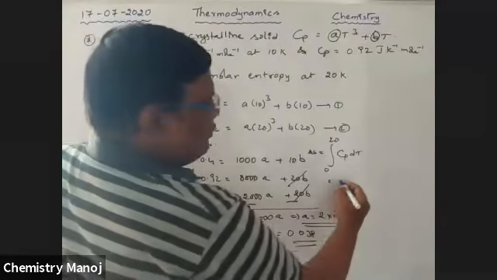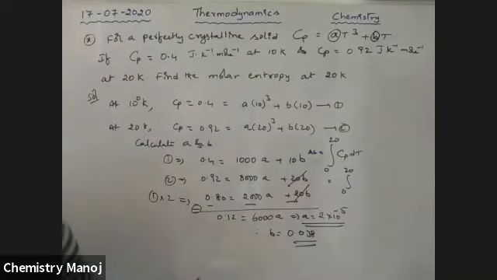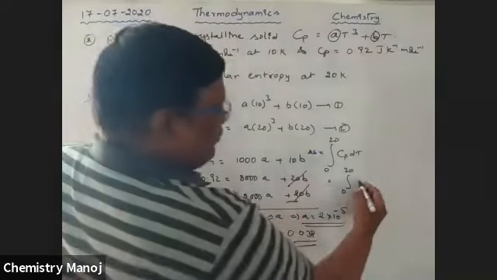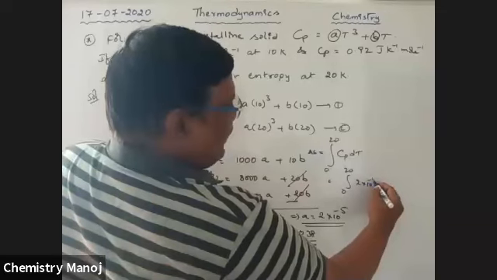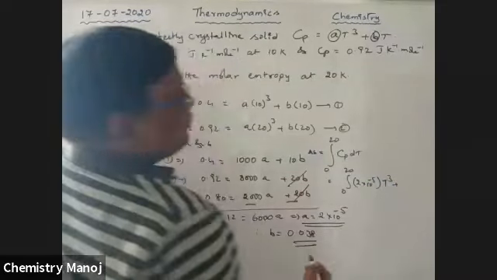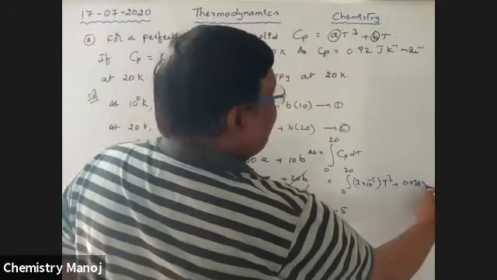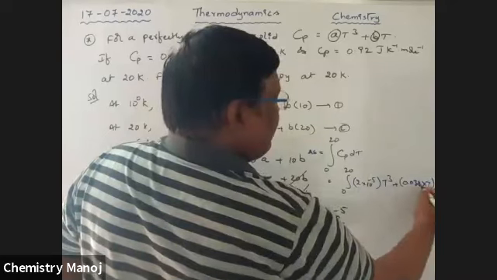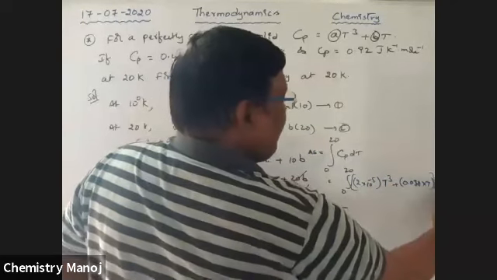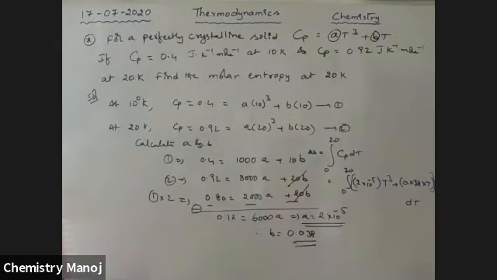That is equal to the integral from 0 to 20 of Cp value: A is 2 into 10 power minus 5 into T cubed plus B, that is 0.038 into T, dT.